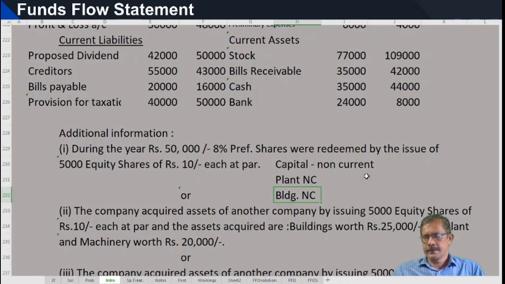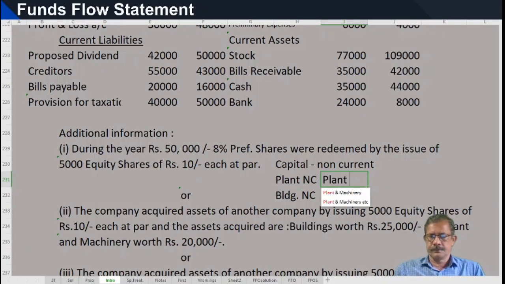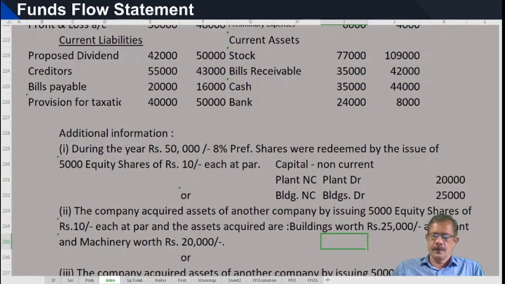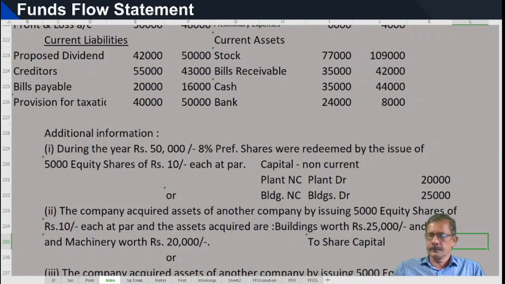What is the entry for this? Plant debtor 20,000, buildings debtor 25,000, to share capital 45,000.